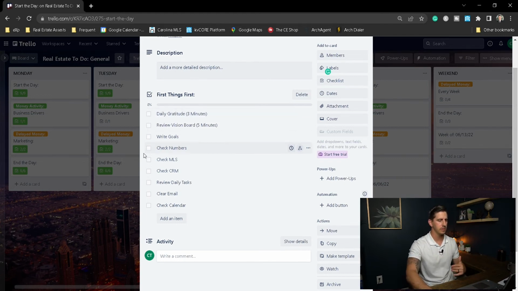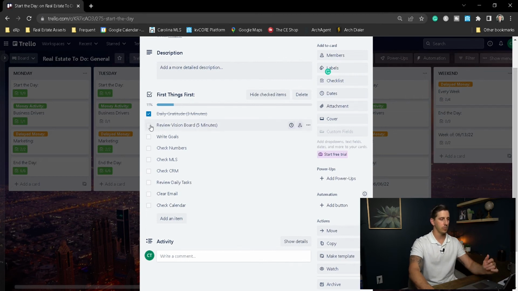I'm not gonna go through all these in detail, but I'll run through each of these throughout the day. And as I do them, I'm checking them off. I'm not doing them all and then checking them all at the end. I'm checking them as I go, as you should with any checklist. Review my vision board, write my goals, check my numbers. That's my prospecting numbers from the previous day, my miles, things like that. Check the MLS, check my CRM, review my daily tasks.